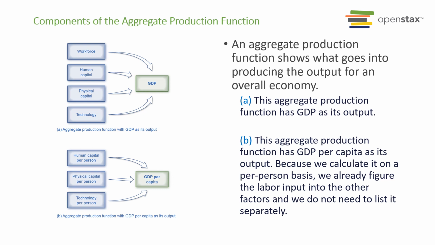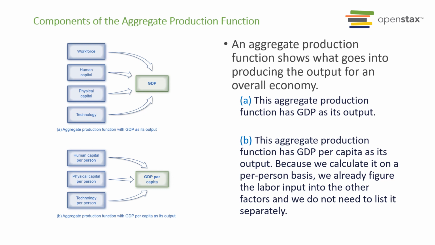Number one is our workforce. That's how many workers you have. Number two is the human capital. That is the education, the skill, the knowledge our workforce has. Number three is physical capital. That is the machines, the tools, the equipment the country has to use. And number four is our technology.